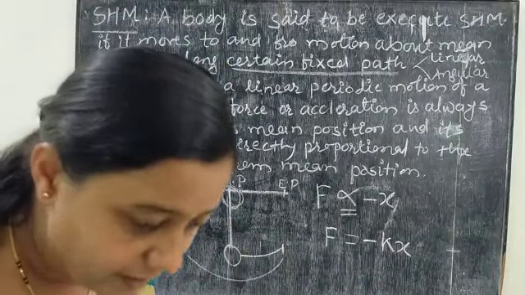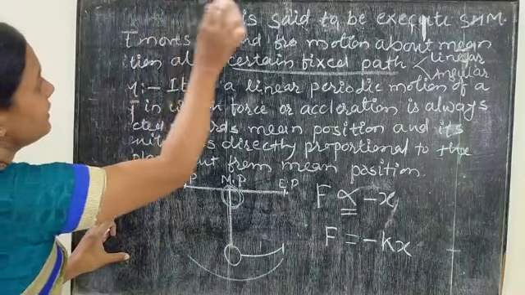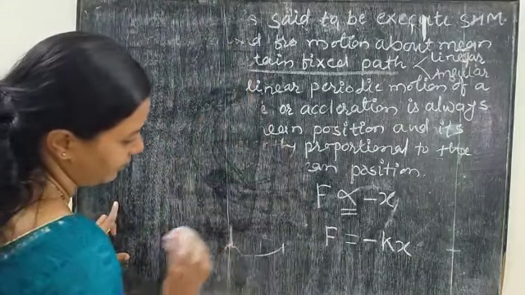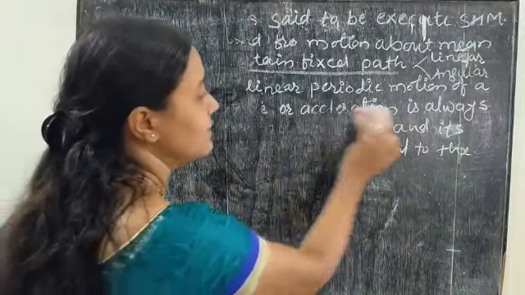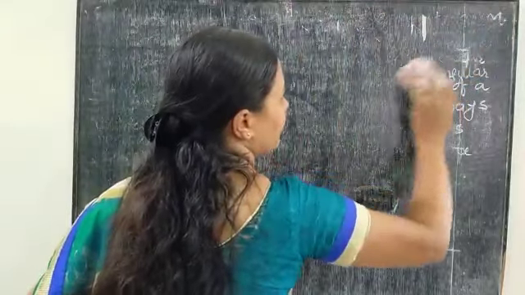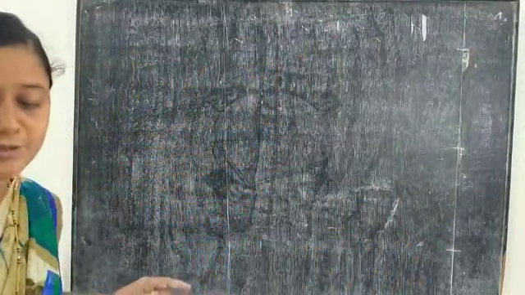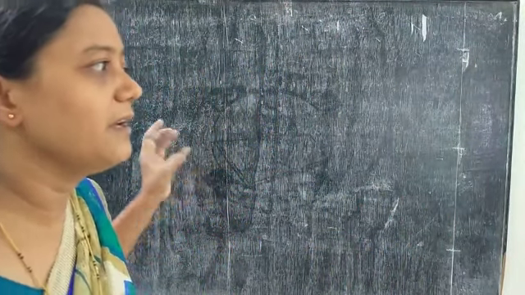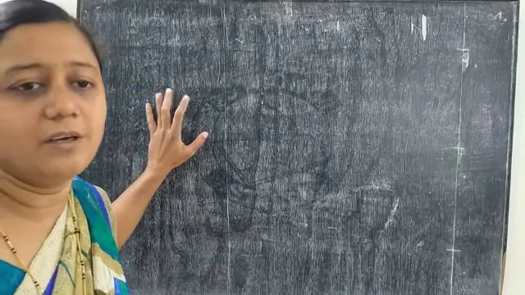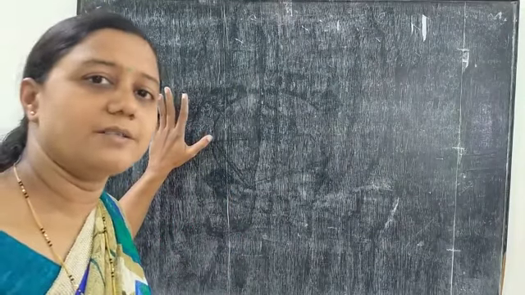As you know, oscillatory or vibratory motion is always periodic motion, but periodic motion is not always oscillatory. We have to note this point: oscillatory motion is always periodic, but periodic motion need not be oscillatory. For example, circular motion or the motion of the moon around the earth are periodic motions, but they are not oscillatory.